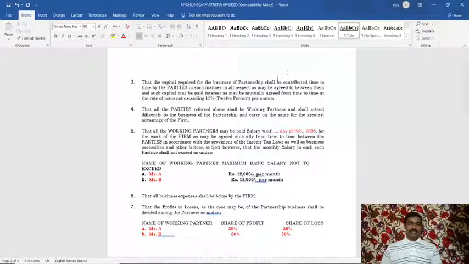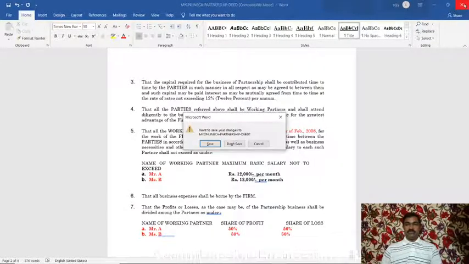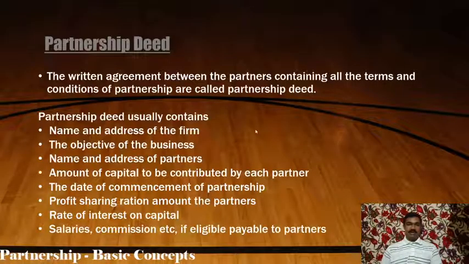So, if there is a partnership deed like this, there will be no conflict among the partners. And even if there is a conflict, that can be easily solved by looking at this partnership deed. Okay, that will not affect the existence of the business. So, it is preferable to have a written agreement. So, a written agreement between partners is called a partnership deed.